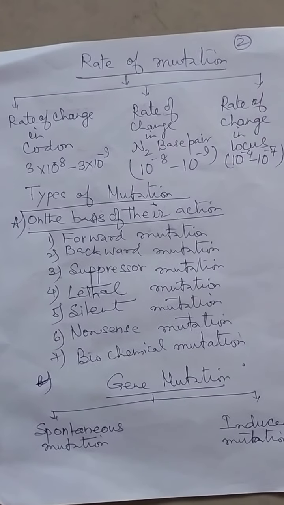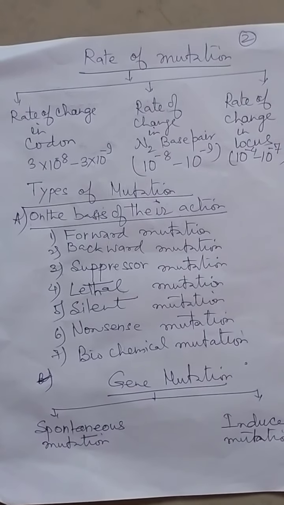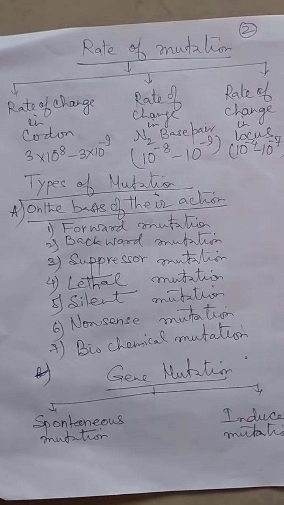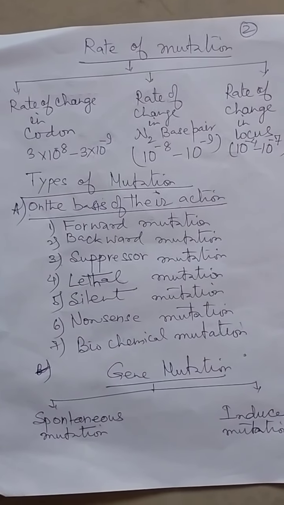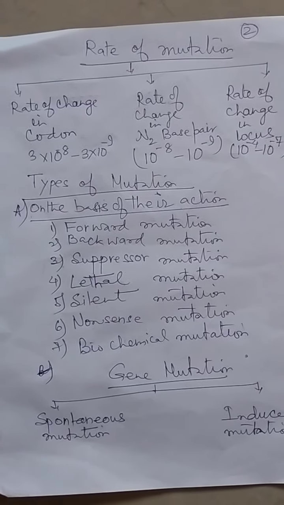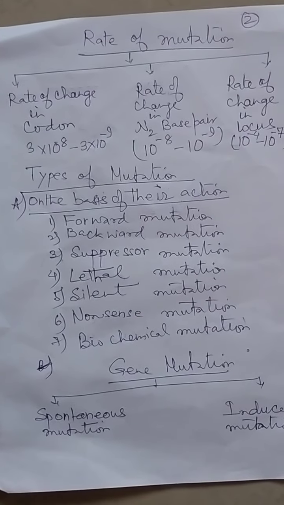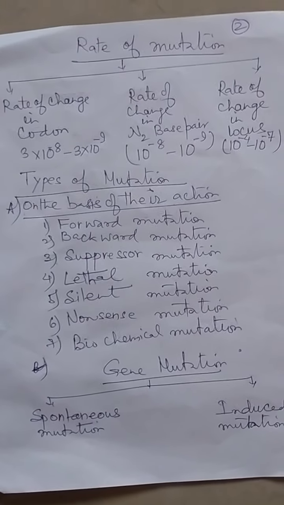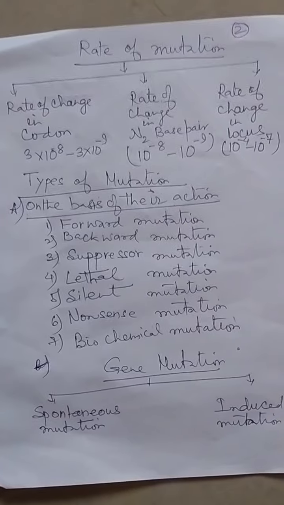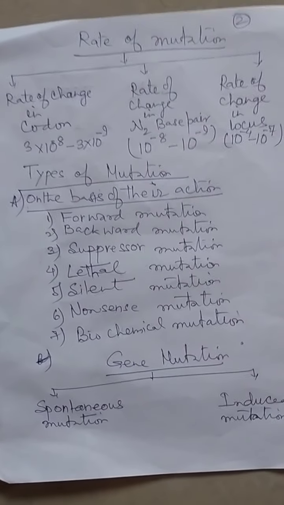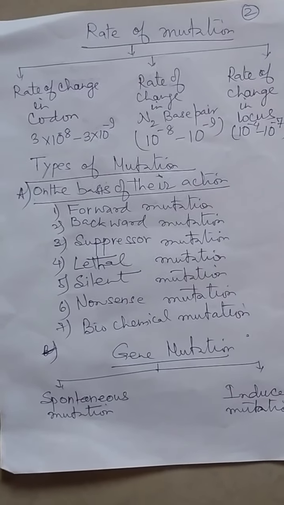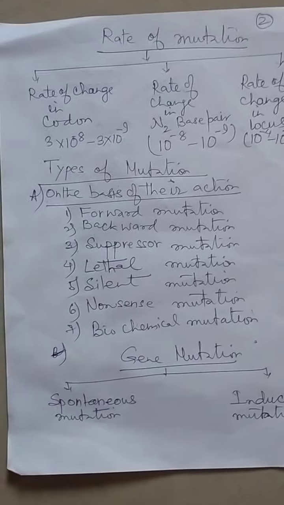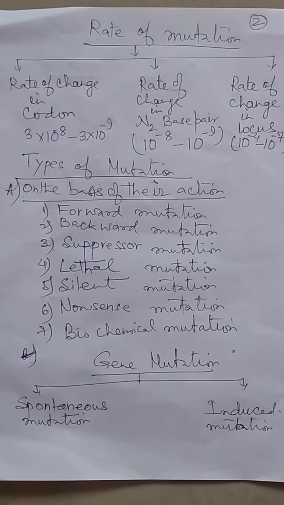The rate of change in codon is 3 into 10 to the power minus 8 to 3 into 10 to the power minus 9. Rate of change in nitrogenous base pair is 10 to the power minus 8 to 10 to the power minus 9, and rate of change in locus is 10 to the power minus 4 to 10 to the power minus 7.